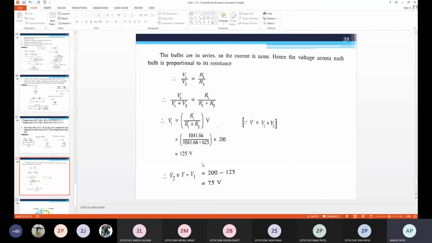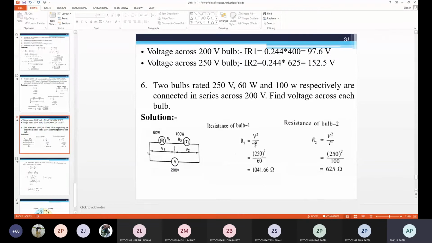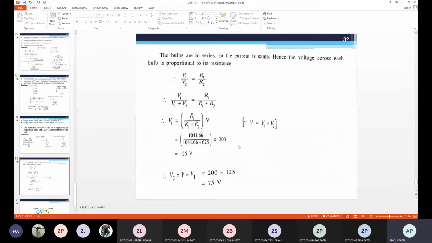Okay, you can use any relation. Just find the total resistance, find the total circuit current, then find V1 across R1, then V2 is equal to I into R2. You can also apply the current divider rule or voltage divider rule for V1 and V2. By finding V1, you can also use the relation for series connection, V is equal to V1 plus V2. Okay. Now I am giving one example for your calculation.